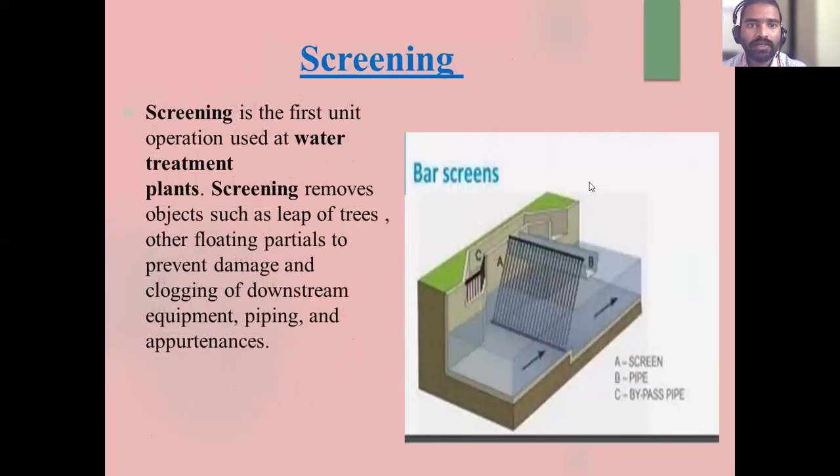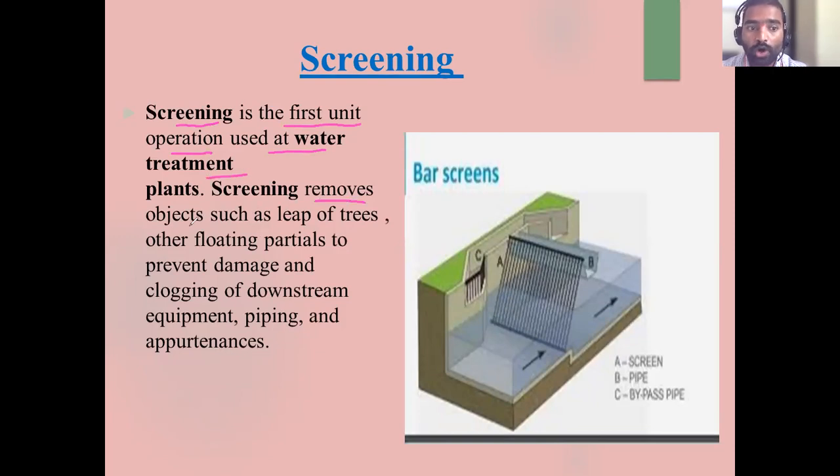Next, it is screening. From the intake structure the water is brought to the screening. So what is the function of screening? In screening, what are we doing? We are removing macro particles. Screening is the first unit operation used in the water treatment plant.